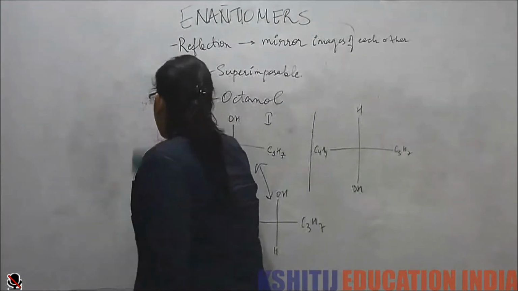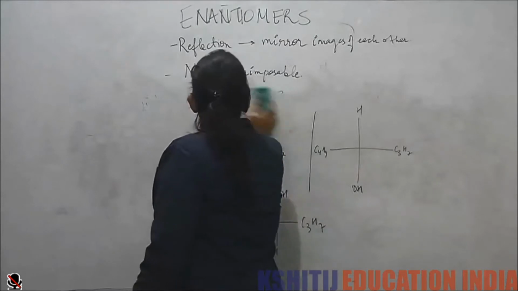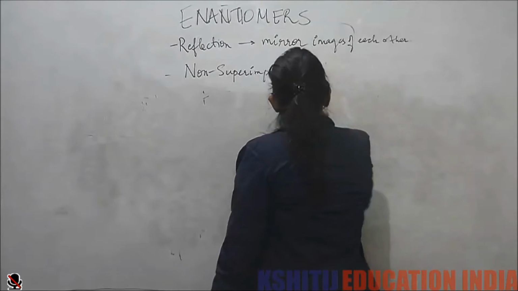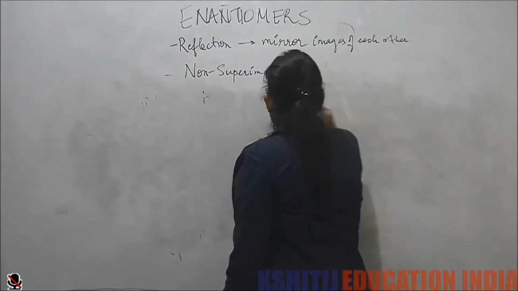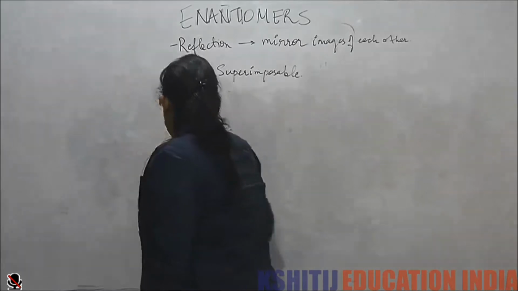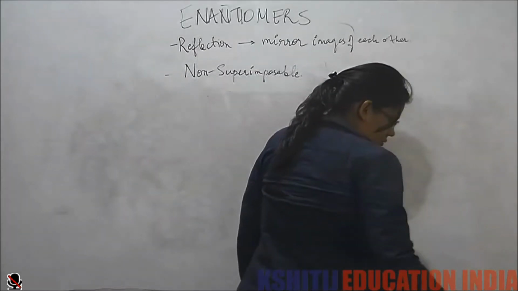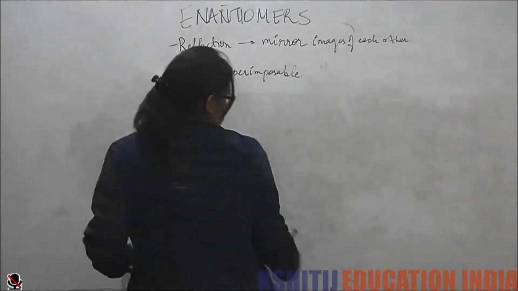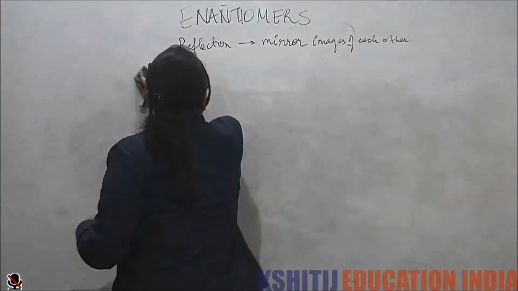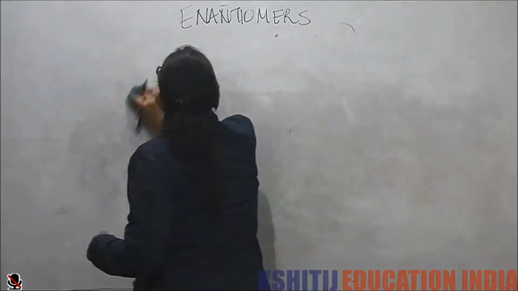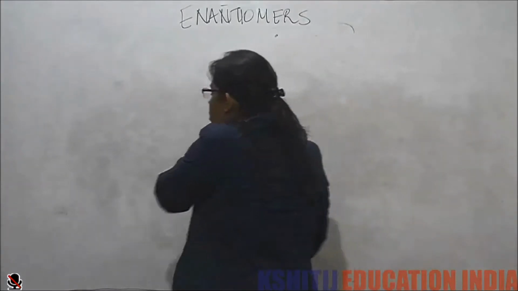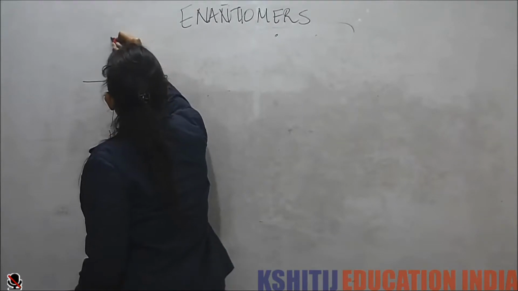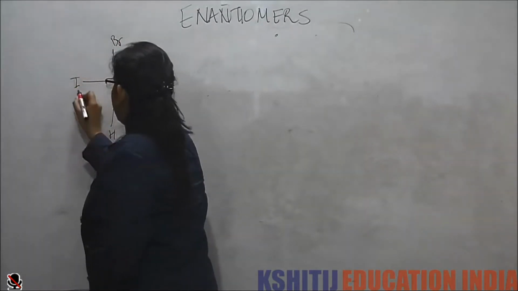Now let's take one more example, and try to see when we have a mirror image and when we have an identical one. I take the Fischer projection, hydrogen, chlorine, bromine, iodine.